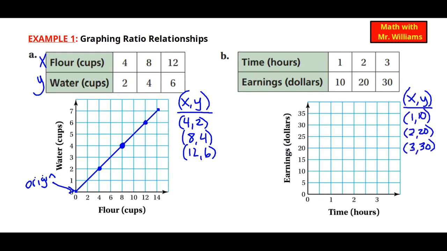We're going to start at the origin again, move right 1 and up 10. The second one, we start at the origin and go right 2 and then up to 20. And lastly, we have 3, 30. So we move right to 3 and then up to 30. And again, it creates this line through the origin. These are proportional relationships.